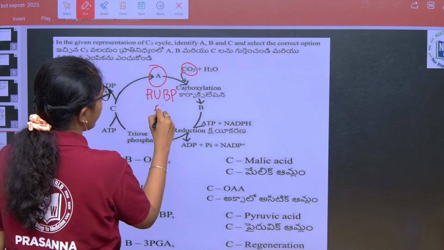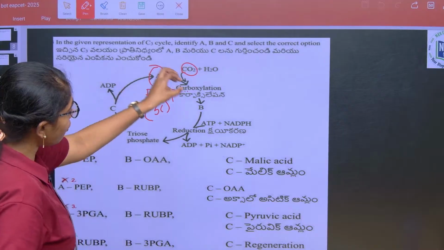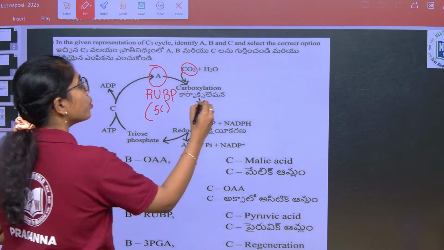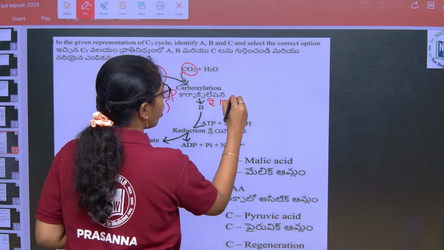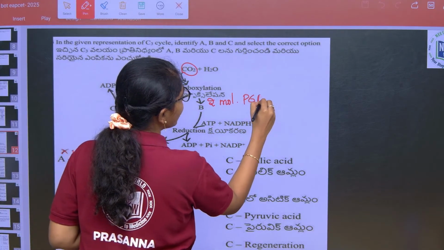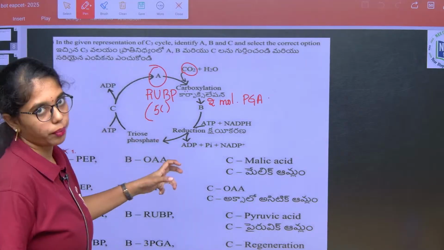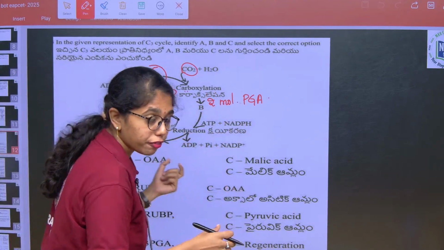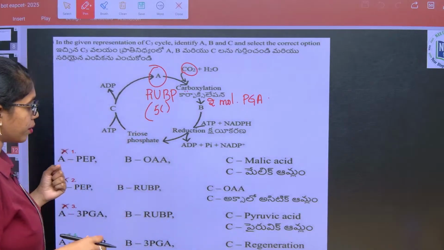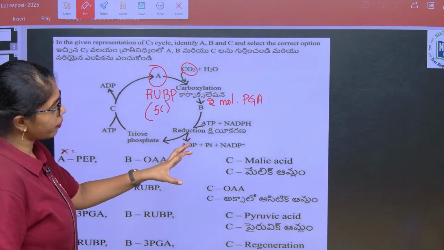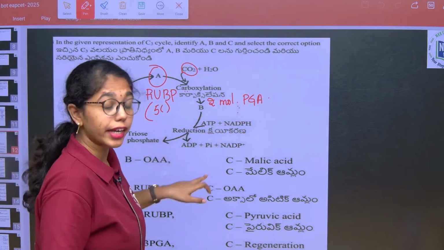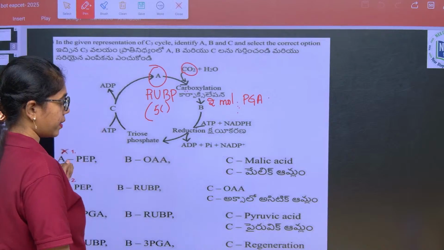Then after carboxylation, 2 molecules of phosphoglyceric acid are formed, and then this phosphoglyceric acid is reduced to 2 molecules of glyceraldehyde 3-phosphate.